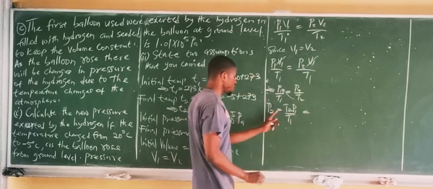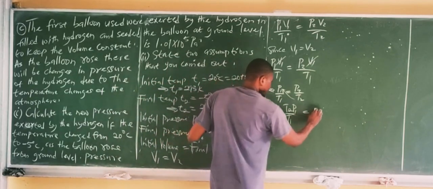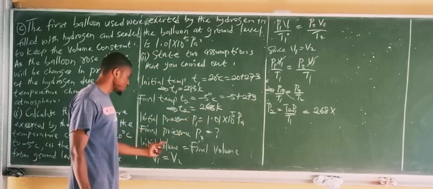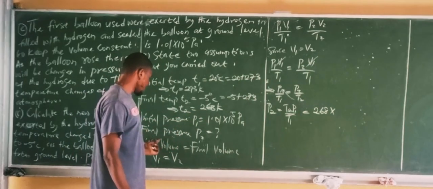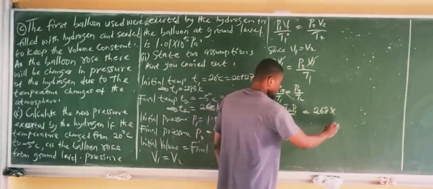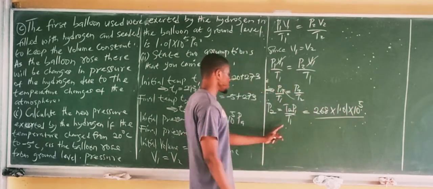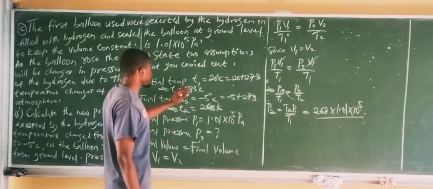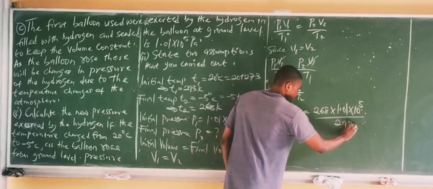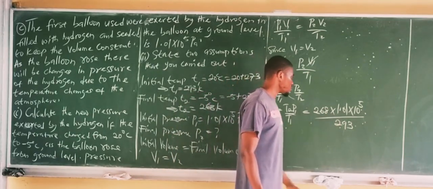Okay, so this is now important. T2 is the final condition of the temperature, which gave us 268. So we have 268 by P1, the initial condition of the pressure, which was given to us as the pressure at ground level, 1.01 by 10 to the power of 5, all over T1, the initial temperature, which was given to us as 293 Kelvin. So it means the new pressure is actually 268 by 1.01 by 10 to the power of 5 over 293.